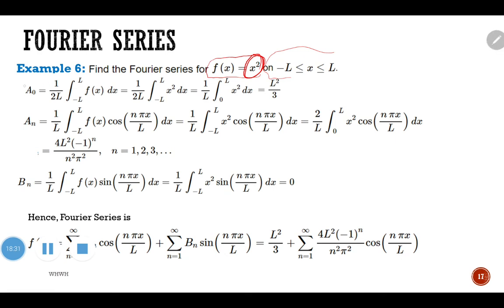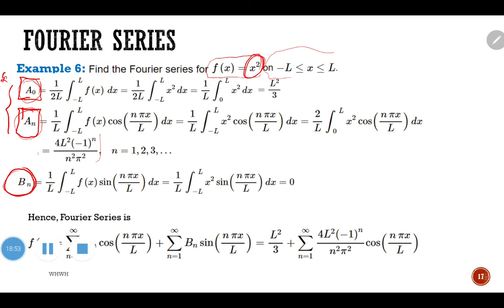Okay, we already have A0 and An. We have the coefficient for A0, and we also have the coefficient for An. This is from example 5. Okay, we just need to find what Bn is, the coefficient for the sine series.